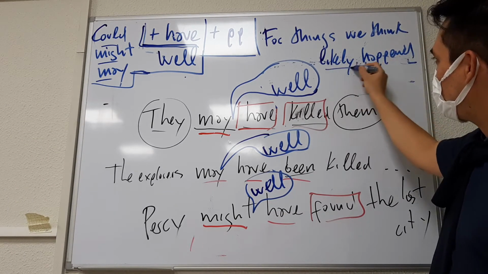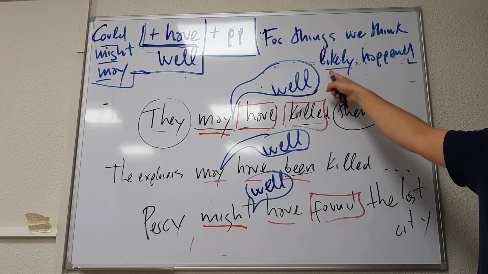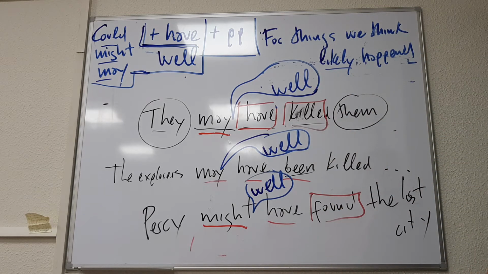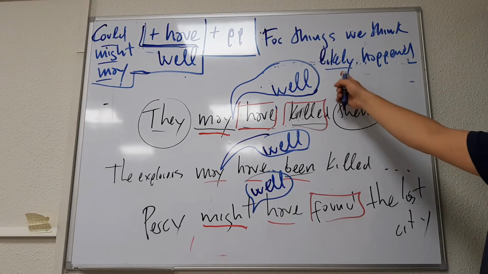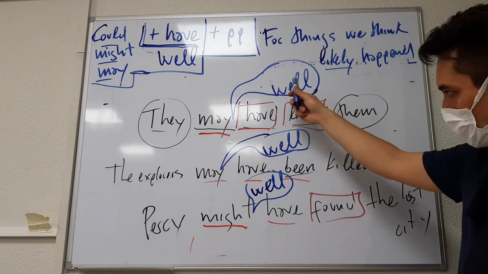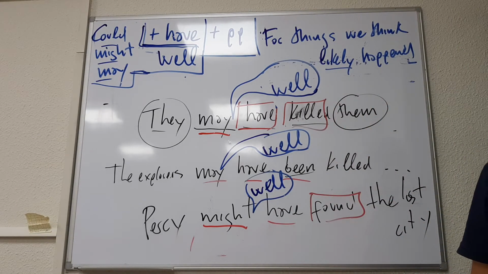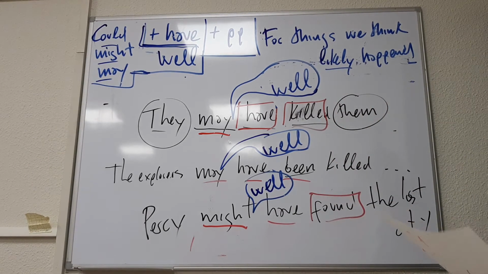Likely happened. Can you give me a synonym for likely? More probably. Likely happened. Probably happened. So if you add this well, you add more possibility, more probability. So far so good? Okay.